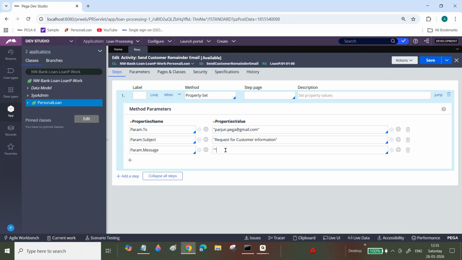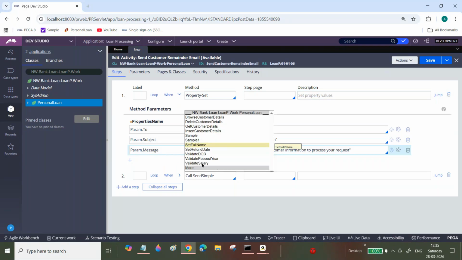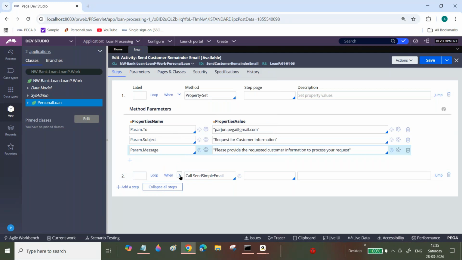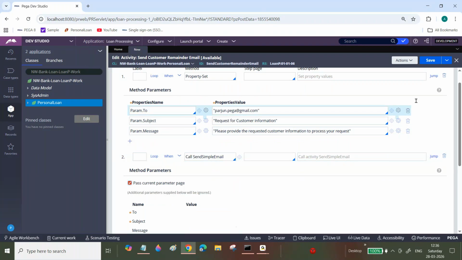Please provide the requested customer information to process your request. Now here I'm going to use send simple email. Here you can pass the parameters. Almost, subject, no spelling mistakes, right? Okay, fine. Click on save.